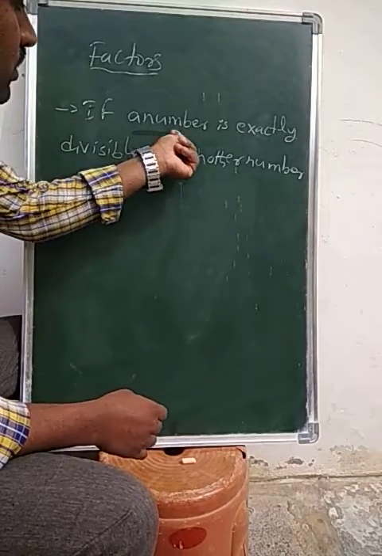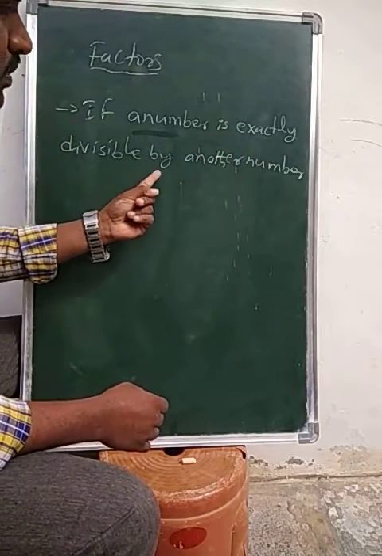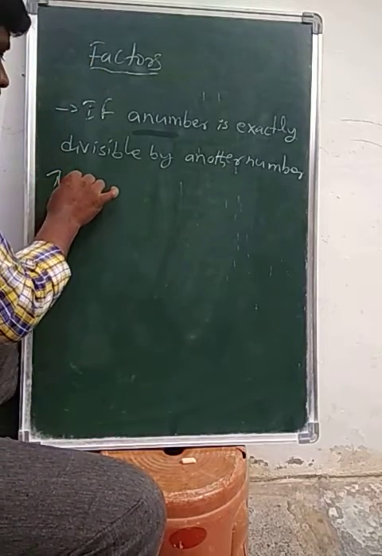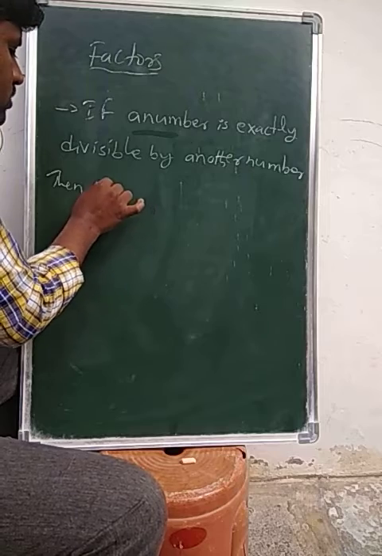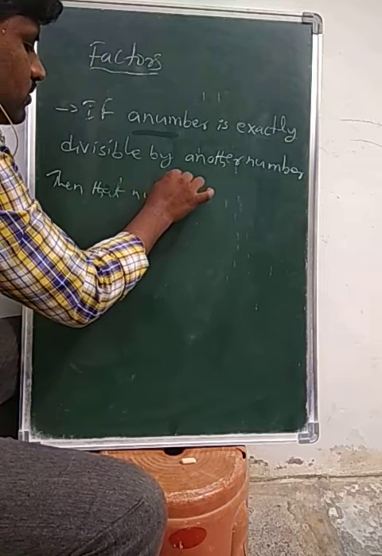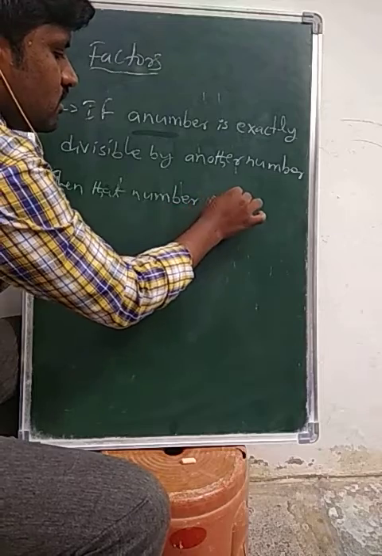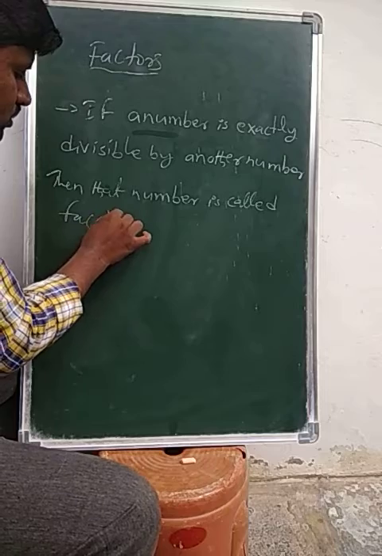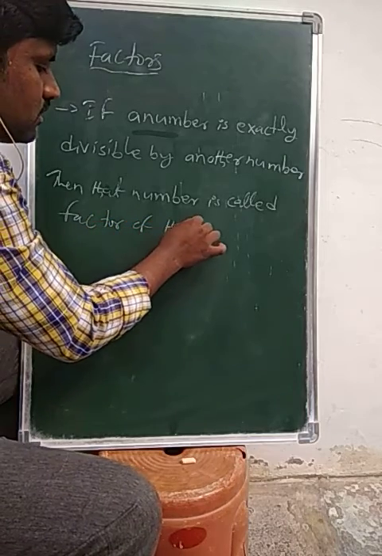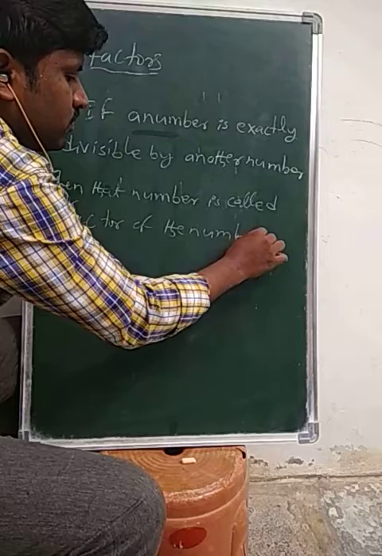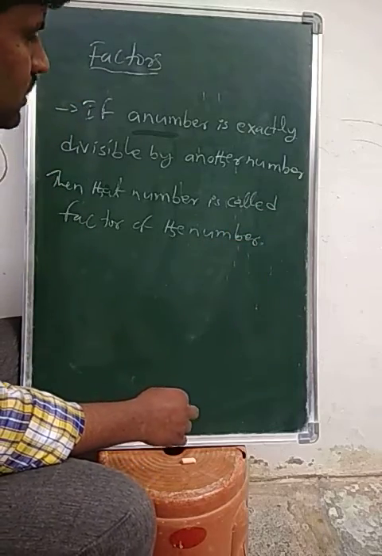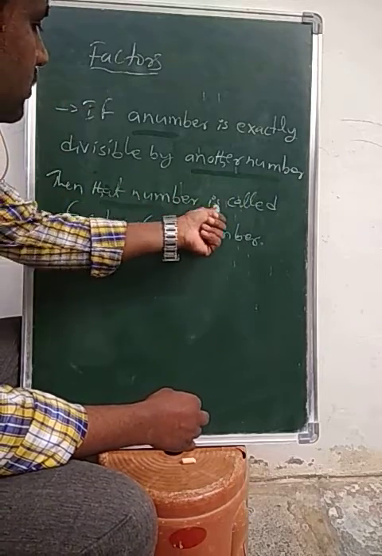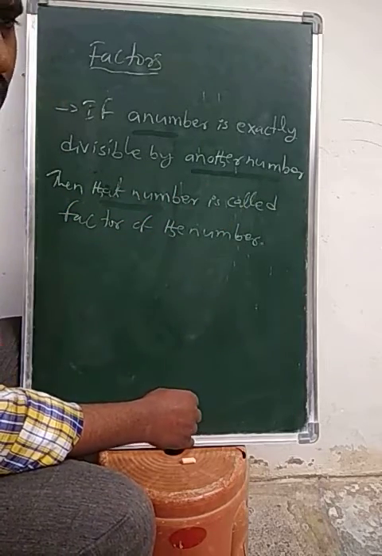If a number is exactly divisible by another number, then that number is called a factor of the number.